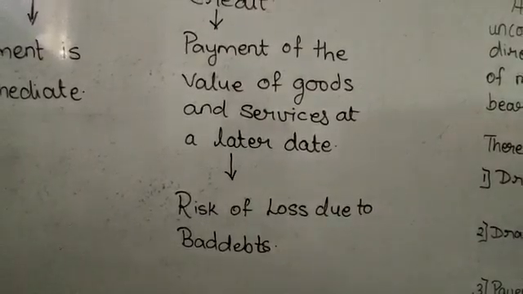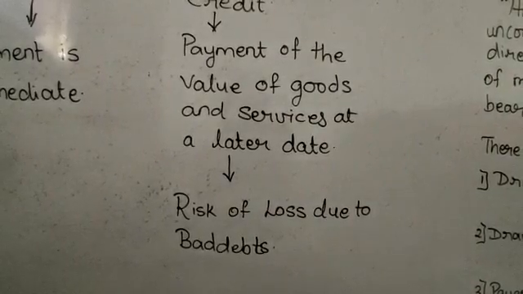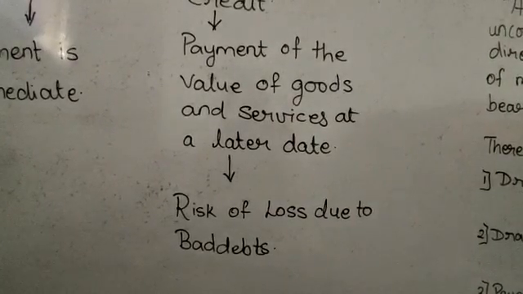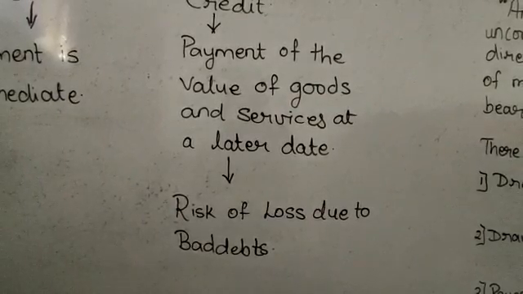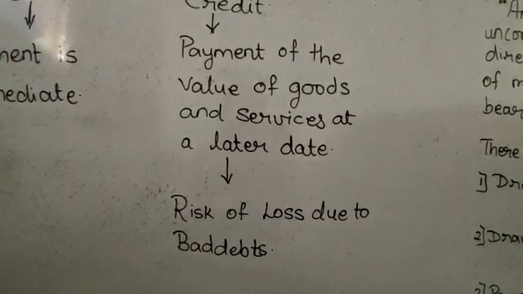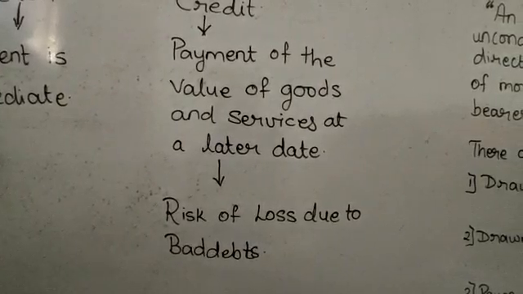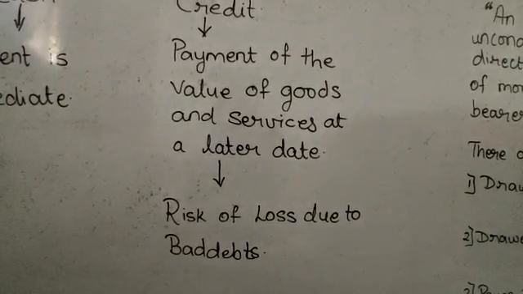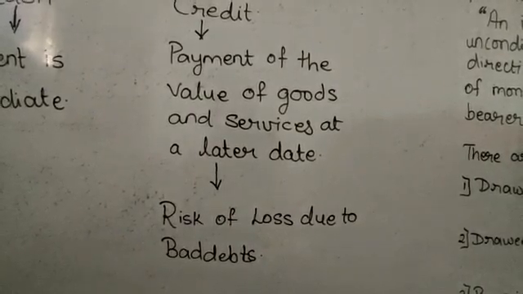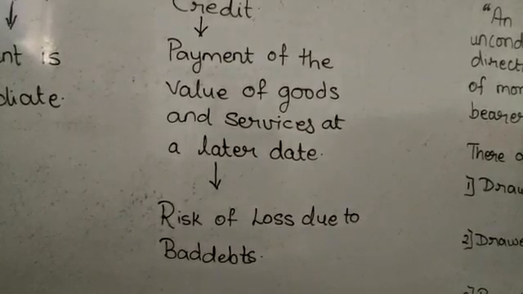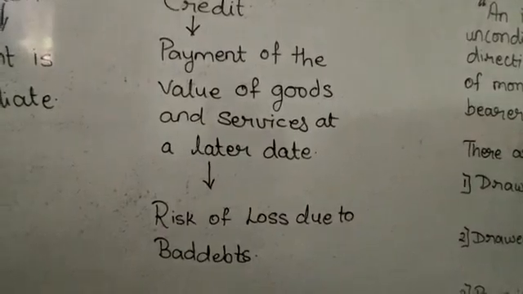So in order to minimize this risk, in order to reduce the risk of bad debts, what does a seller do? He takes a written promise. He takes an undertaking from the buyer that the buyer will pay the amount on a particular date at a particular time. This written promise is called a bill of exchange.